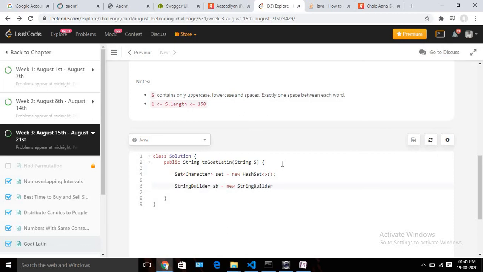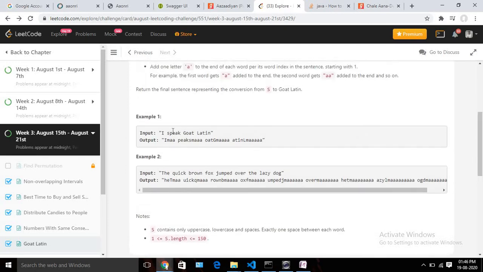Okay, what else? I think we need to keep adding those a, right? So I need to maintain that tail portion. So I will take another StringBuilder. Let me name it as tail, and again I need to initialize that. Okay, so now let's write what we can do. So this is our sentence, right? So you can see this is our sentence. So I need to pick each word at a time. So to pick each word at a time, we need to split this sentence to single words or strings.